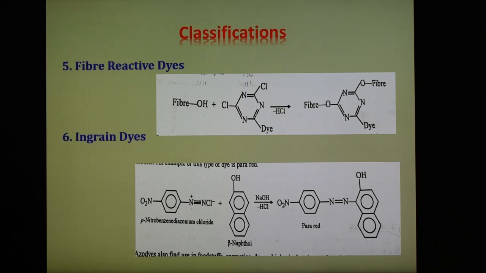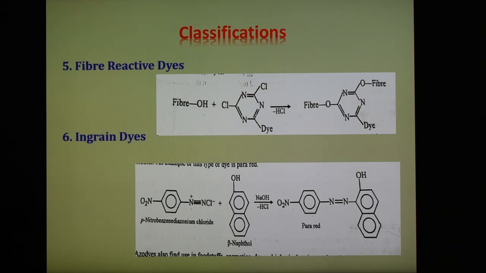So next, number 6, ingrain dyes. Ingrain dyes are also sometimes known as insoluble azo dyes, and these are dyes obtained by coupling of the phenol, naphthol, arylamine, aminophenol on the surface of fabric with the diazonium salt. As there is only surface absorption of the dye on the fabric, the color is not fast.